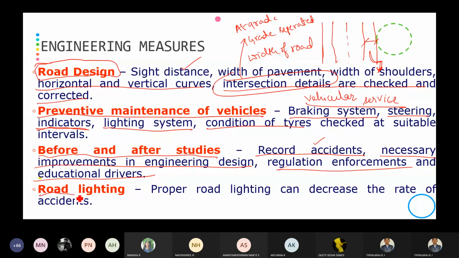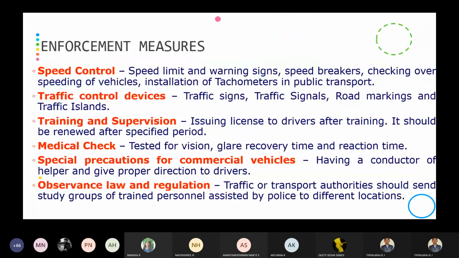Then comes the road lighting. This is very important, and we are going to discuss road lighting in detail. Proper road lighting can decrease the rate of accidents. During night time, the majority of accidents are because of poor lighting systems on the road. If the lighting system of the road is not provided properly, you are going to have accidents. If you provide a proper road lighting system, we can easily reduce the rate of accidents on the roads. These are some of the engineering measures.